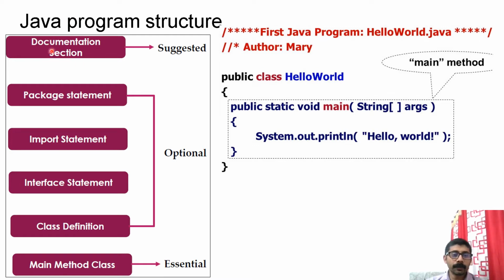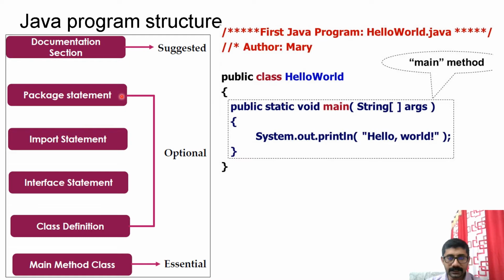First part will be the documentation section. So you can give the comments so that those comments will act as information to the person who is reading your file. And if you appropriately use the Javadoc comments, that will go to the created document also. So this is nothing but the comment section.